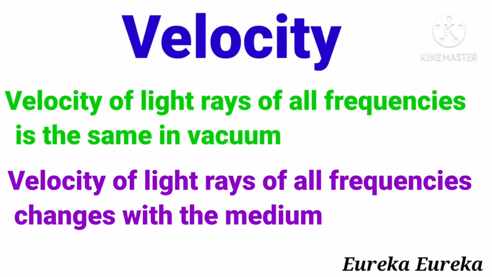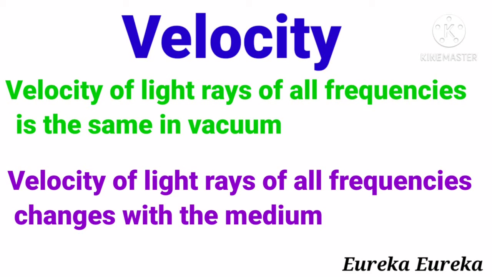And one important thing we should note here is that whenever light travels in vacuum, the velocity of light rays of all frequencies is the same. म्हणजे ज्यावेळेस व्हॅक्यूममधून लाईट हा ट्रॅव्हल करणार आहे त्यावेळेस त्यांच्या सर्वांचीच वेलॉसिटी सेम असणार आहे. All the frequencies will have the same velocity, but when the light travels through any medium, then they travel with different velocities, and therefore the refractive index of a medium is different for different colors when it passes through any medium.